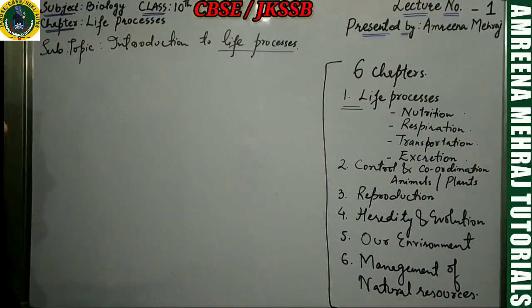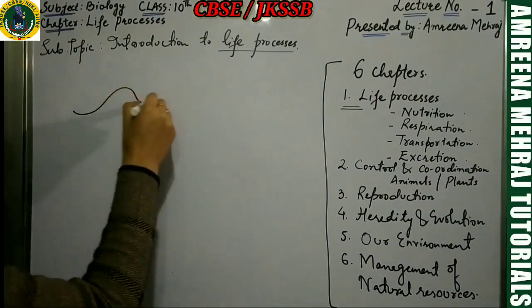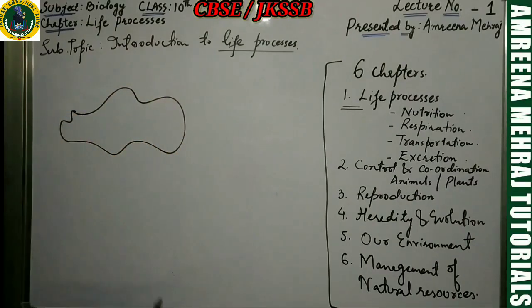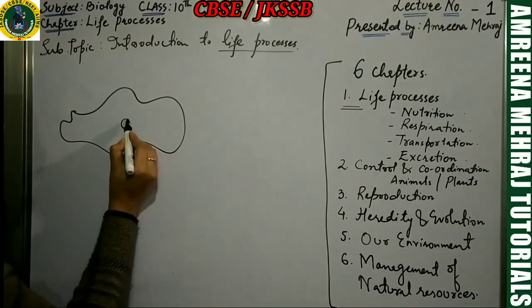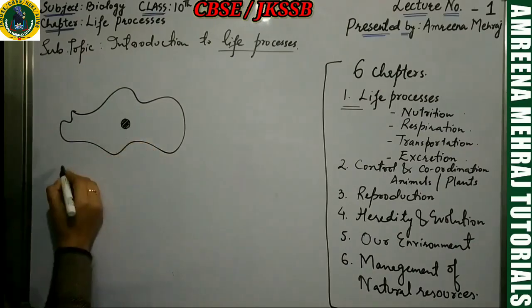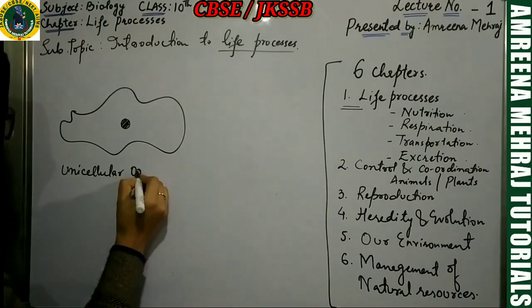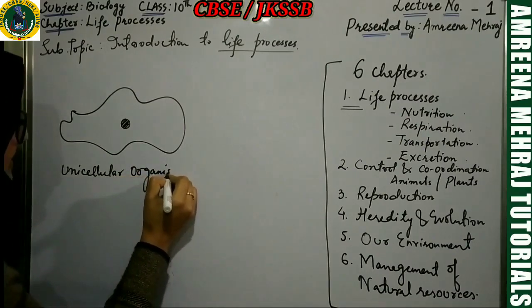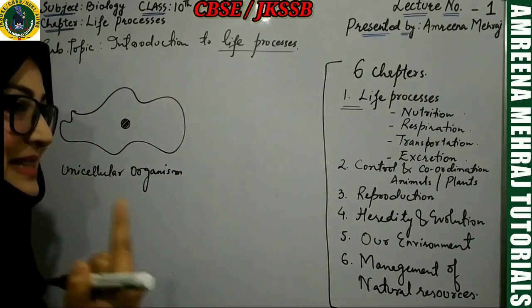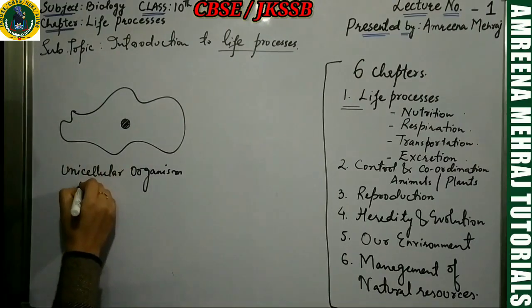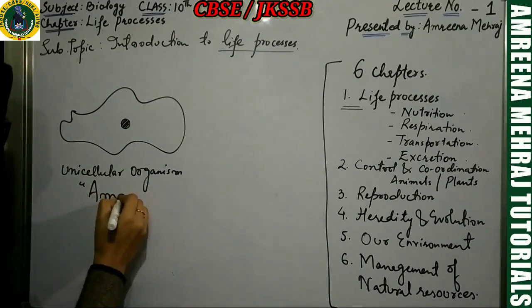Dear students, could you think what this organism is? It's a very basic organism because it has got an irregular shape. So some of you will be able to get an idea what it is. Let me tell you, it is basically a unicellular organism. Unicellular organism means an organism which is made up of just one cell. The name of this organism is, yes, it's amoeba.